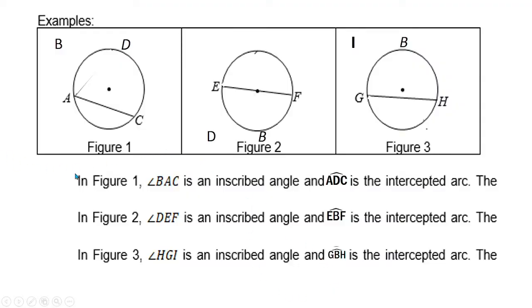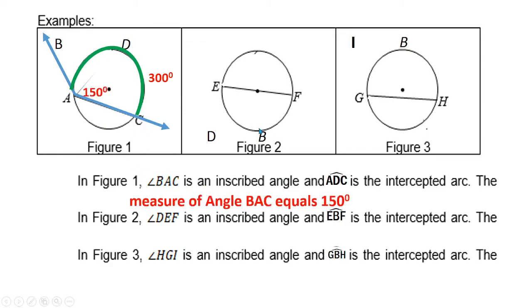Okay, so I have here 3 figures with different arcs and their different angles. So, let's have angle BAC. The intercepted arc is ADC. So what's the measure? Suppose this one is 300. So what is the measure of this angle? So half of 300 is 150 degrees.